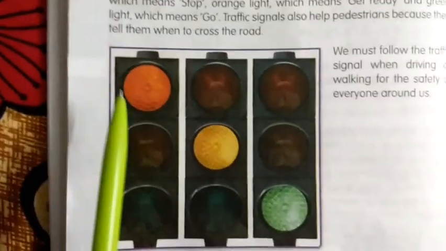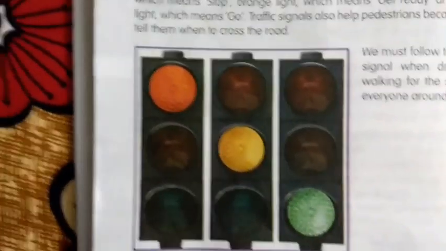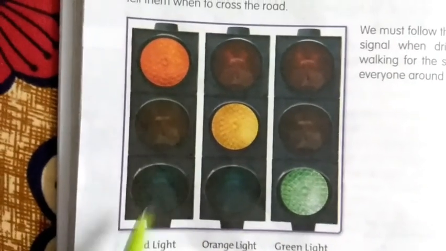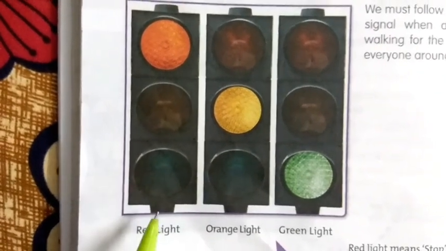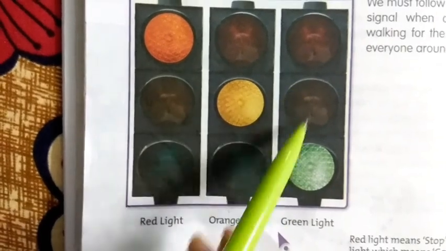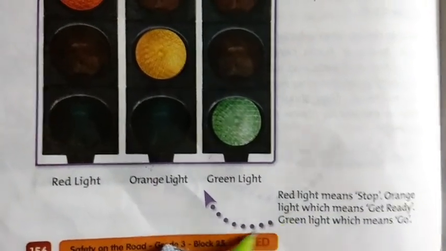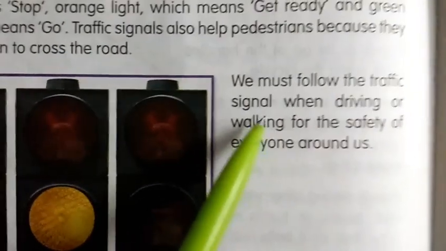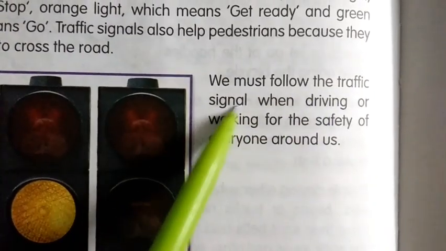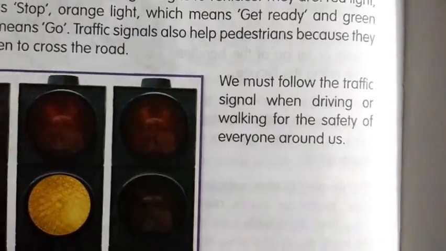Yes, children, see, these are the traffic signals, how they look. I think you know everything, no, children? You will see them on the roads. Red light means you have to stop, orange light means you have to get ready, and green light means you have to go. We must follow the traffic signals when driving or walking, for the safety of everyone around us.